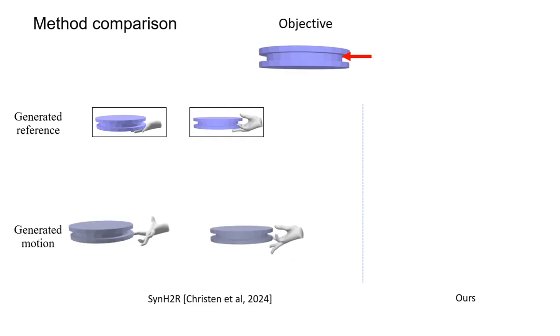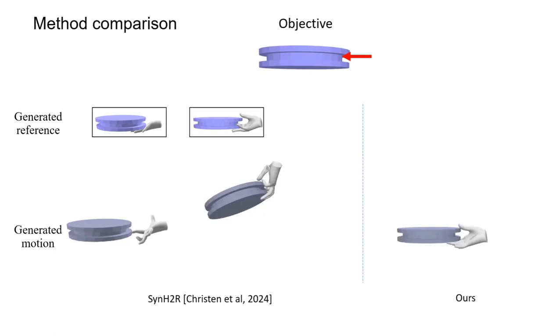Then the reference poses are used to guide the generation of the grasping motion. Syn2R suffers from noisy references, and the motion does not exactly follow the reference poses. These factors sometimes make the policy completely fail to grasp, or successfully grasp the object but not follow the given objectives. In contrast, our method can grasp the object stably while adhering to the objectives without the reference.